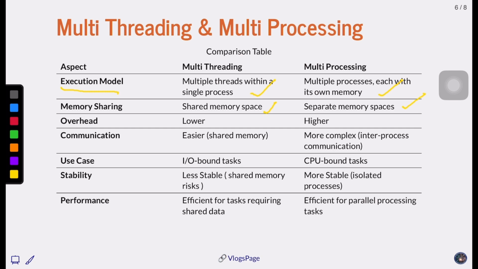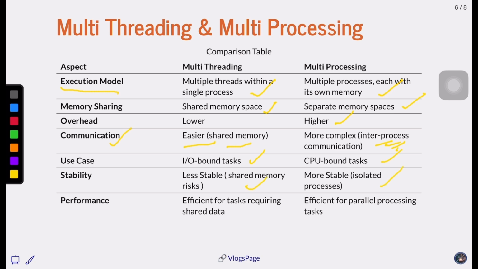Overhead is lower because it just switches between threads, but in multiprocessing the overhead is higher because it involves more complex calculations, because it has to handle the entire inter-process communication, which is what we can see here in communication. Because it's easier, threading has shared memory, but here we have to handle inter-process communication also, because it's between multiple processors. So threading is ideally useful for input and output tasks, but multiprocessing is for more CPU-bound tasks. Stability: threading is less stable because it's using the same memory.